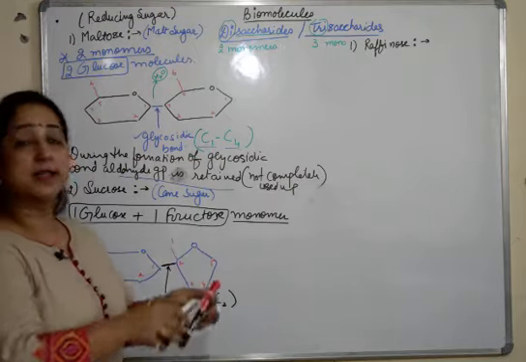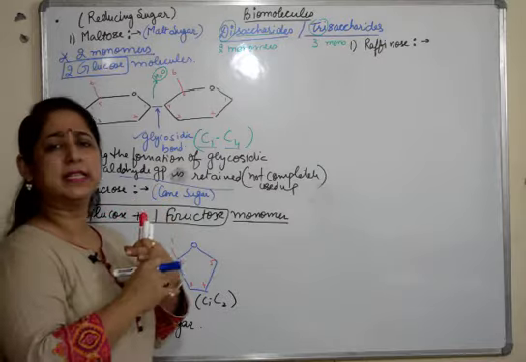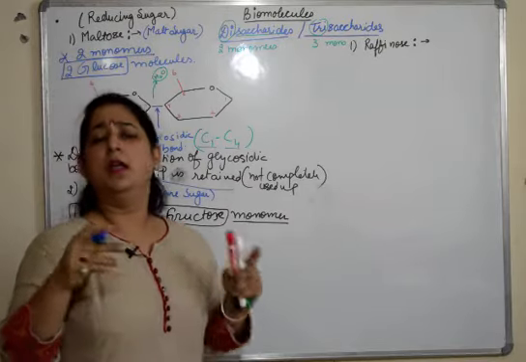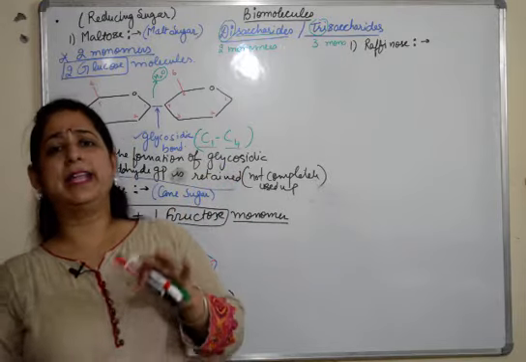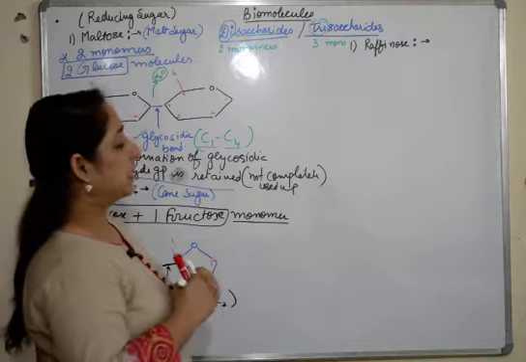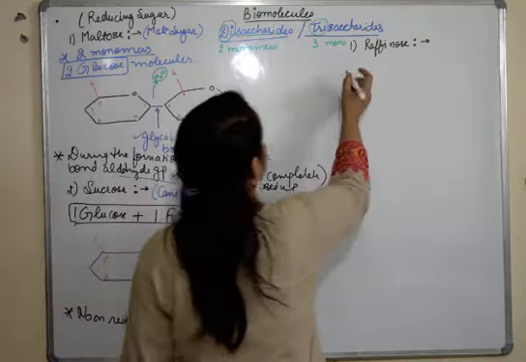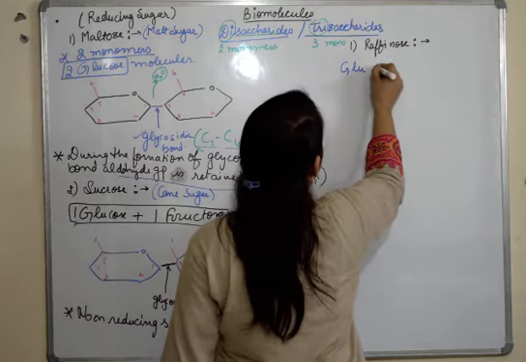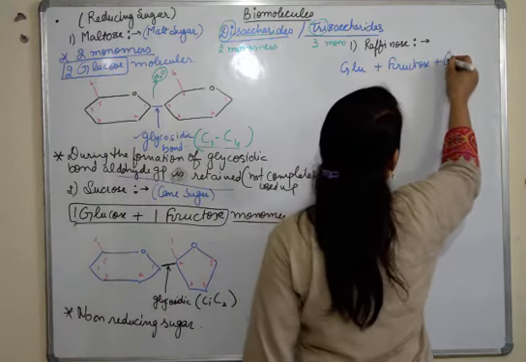Now we have the last type, the trisaccharide. The bonds are formed in the same way. There is nothing specific, glycosidic bonds will be formed by the same 1 carbon, 2 carbon. It can be between 1 and 2 carbon. It can be between 1 and 4 carbon. So that's the same way. In raffinose, we have glucose plus fructose plus galactose.